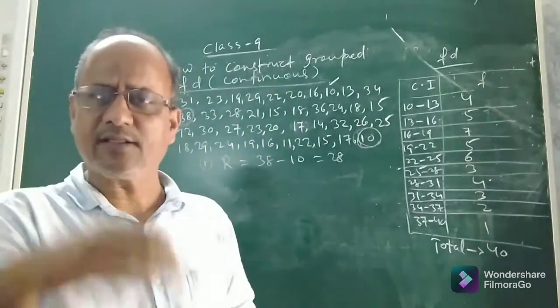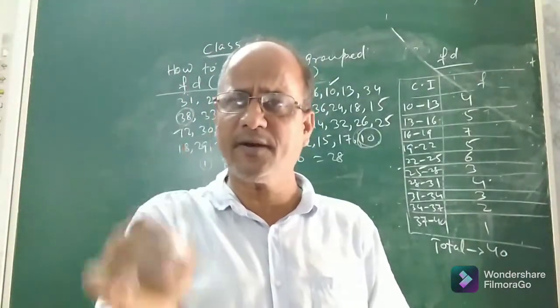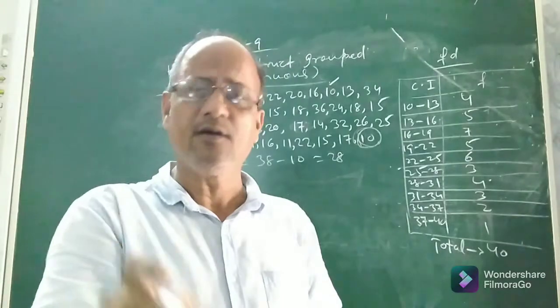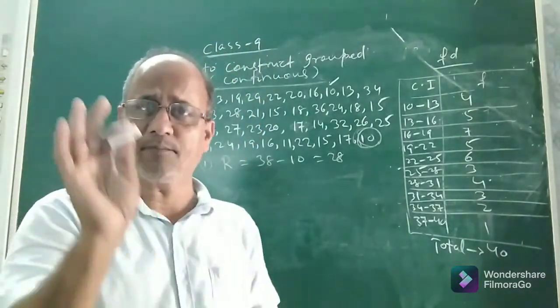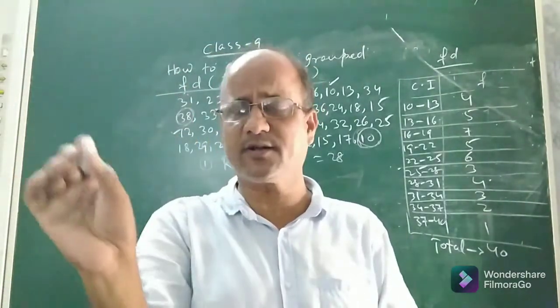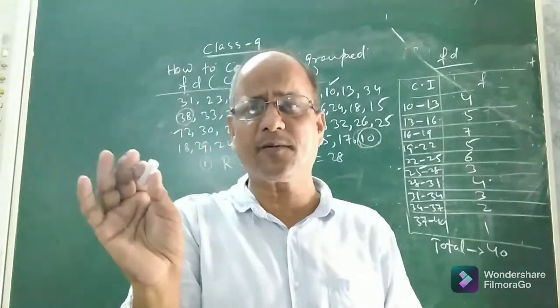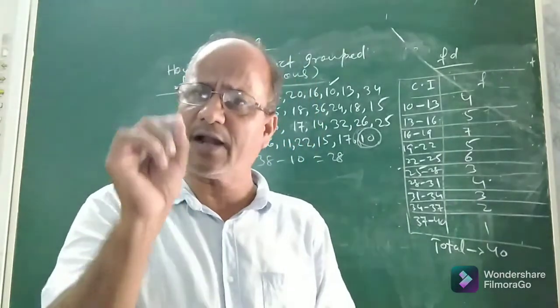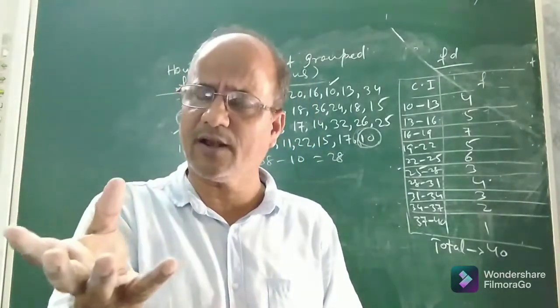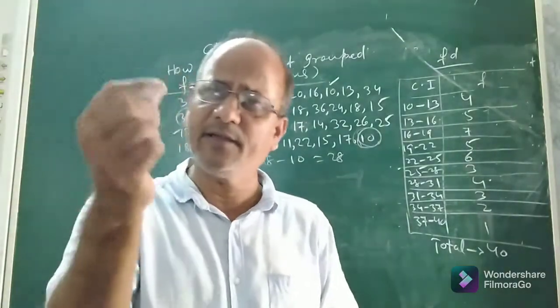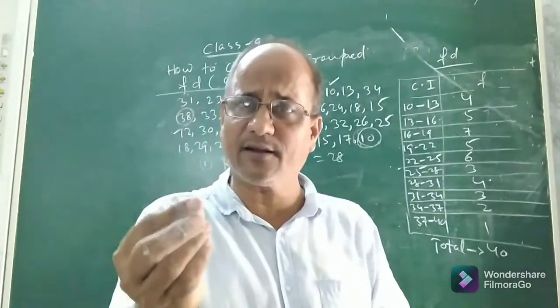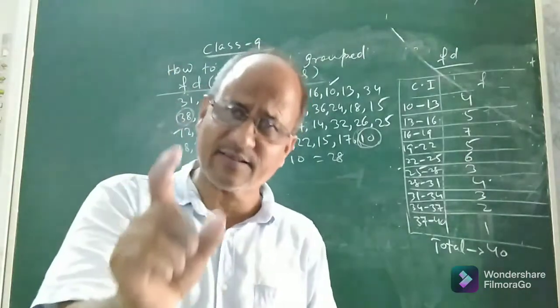Now after finding the range, what you will do? What is the next step? The next step is we have to choose an appropriate size of the class. Our aim is to prepare a continuous group frequency distribution. And in a continuous group frequency distribution, each data must be a group data or class interval. If each data is a group data or class interval, then each class interval has a size or width.